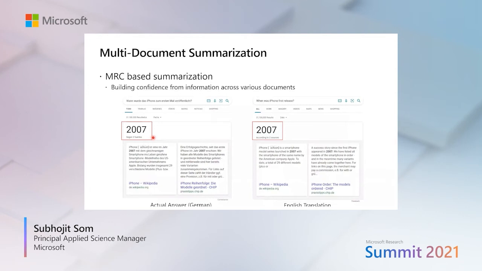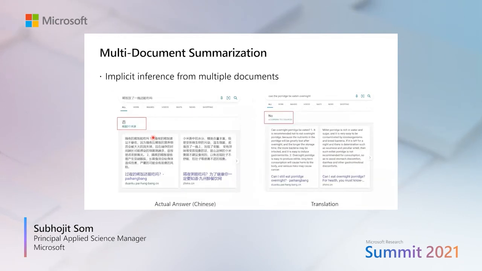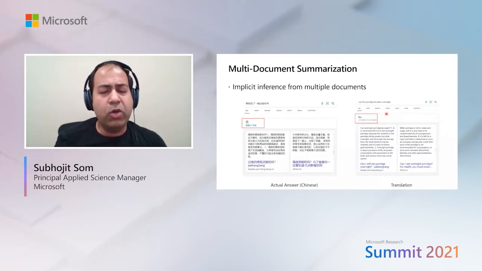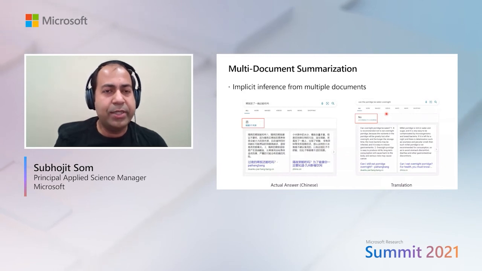Similarly, there are other scenarios where people can ask a question. This is a Chinese example, and this is again a translation. And this is a question, can we do something? And the answer, based on 3 sources from the web, is no. And then once we infer that, we can actually promote it and say no to the user, that the answer to your question is no. Again, another example where we look at multiple documents, and that helps us build confidence that what we are seeing is not a one-off answer. There are multiple documents that actually give that answer.